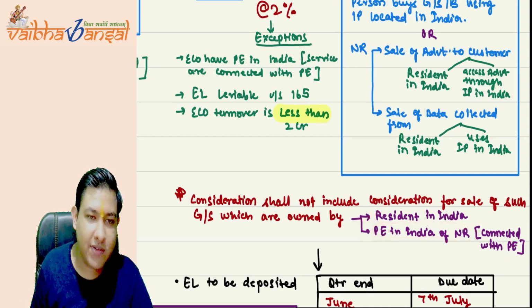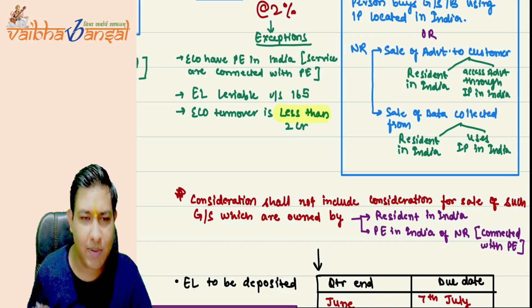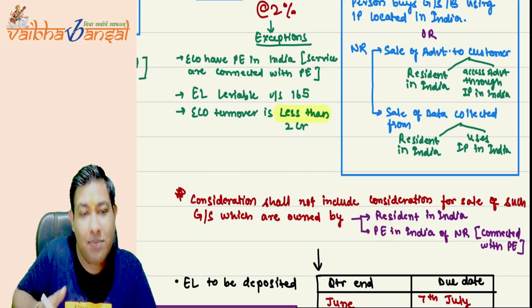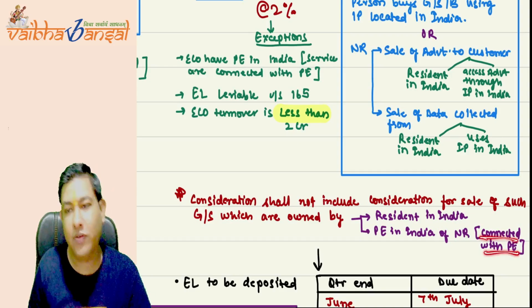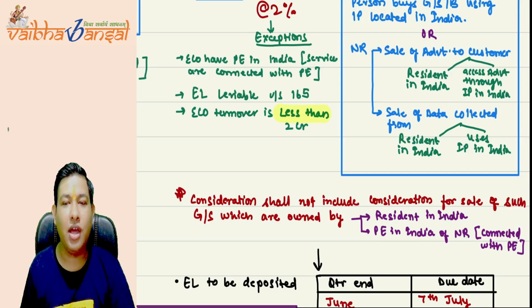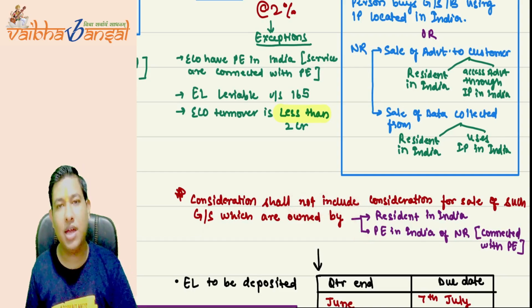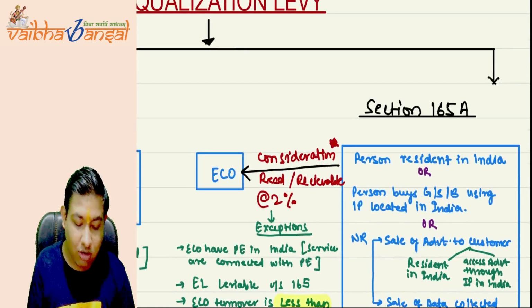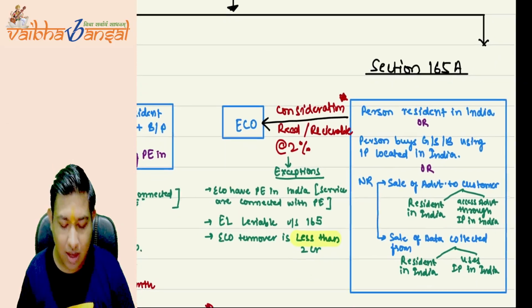If an NR has a PE, then it will be considered as an Indian concern, and all the taxes will be applicable as per Indian concerns as well. So an NR having a PE in India will also be treated like a resident in India. If the goods or services being sold are connected with that PE, the consideration shall not include these types of goods or services. If these kinds of goods or services are involved in this particular transaction, then the equalization levy will not be applicable.